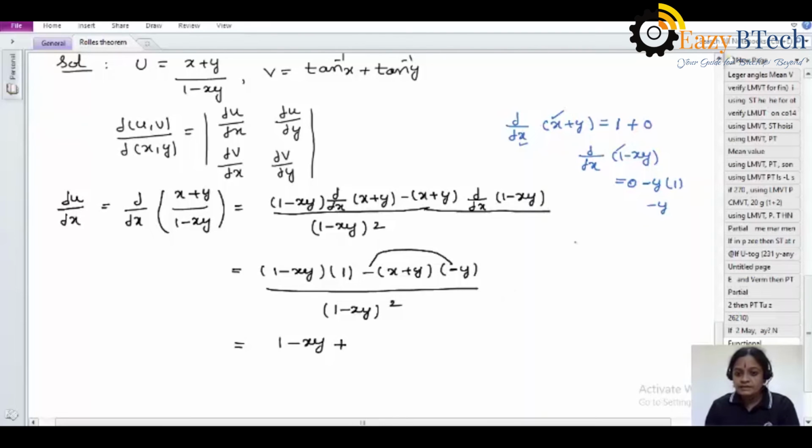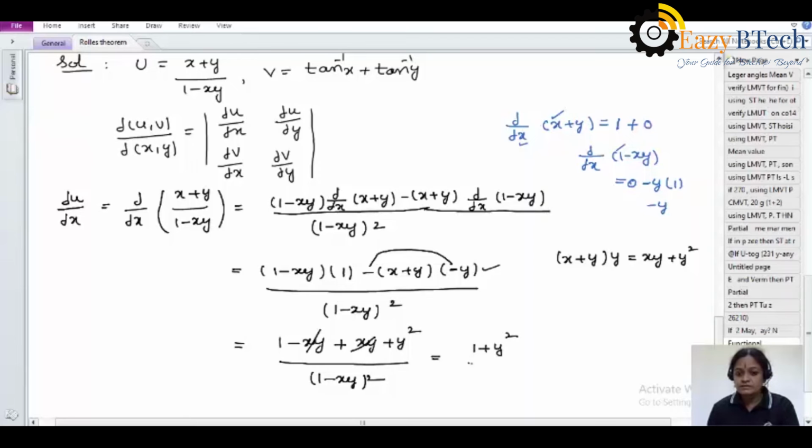Remaining terms I am writing here: x plus y into y. Doing the multiplication, xy plus y square. So directly I am writing this value, xy plus y square, divided by 1 minus xy whole square. So plus xy minus xy will be cancelled. 1 plus y square by 1 minus xy whole square. So this value is equal to dou u by dou x.